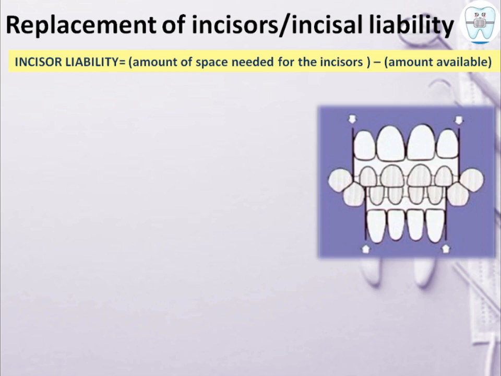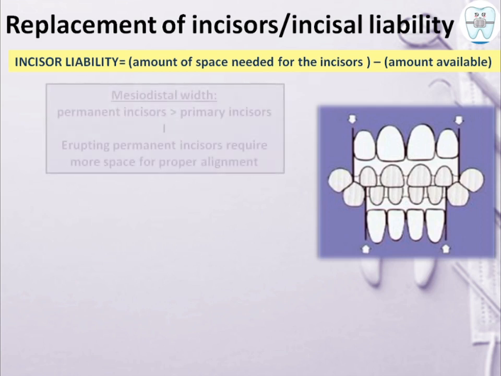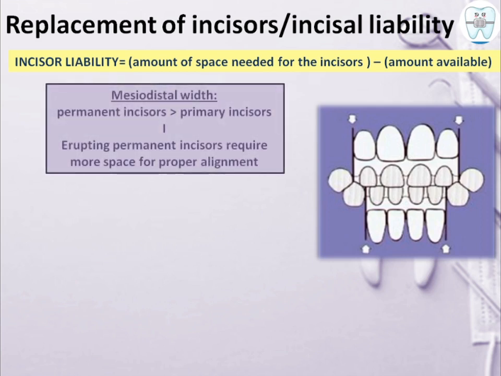Next is incisor liability. What is it? It is the difference between the amount of space needed for the permanent incisors minus the amount of space available. See, the mesiodistal width of permanent incisors is more than the primary incisors, so the erupting permanent incisors require more space for proper alignment.